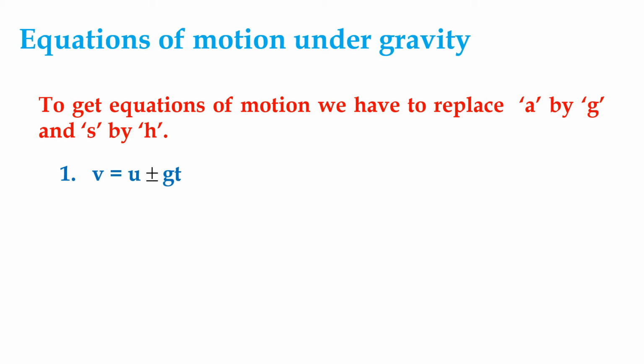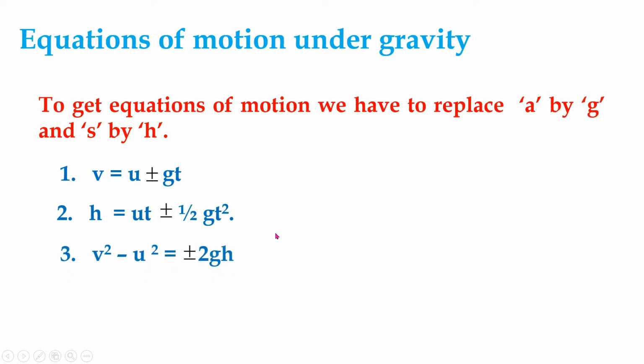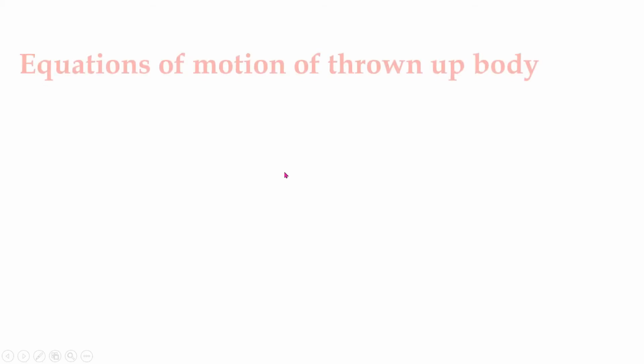So the first equation of motion under gravity is v is equal to u plus or minus gt. Second equation, h is equal to ut plus or minus half gt square. Third equation, v square minus u square is equal to plus or minus 2gh. These three are the equations of motion of a body under gravity.